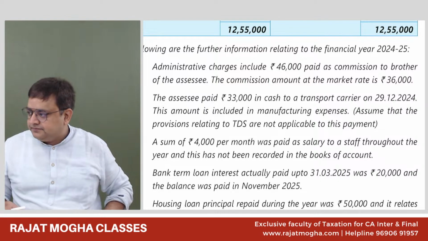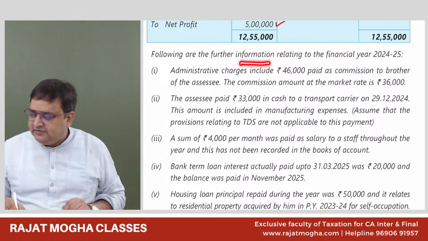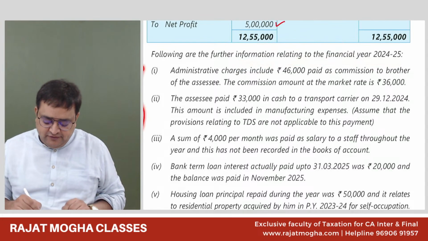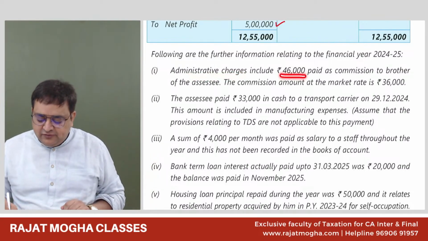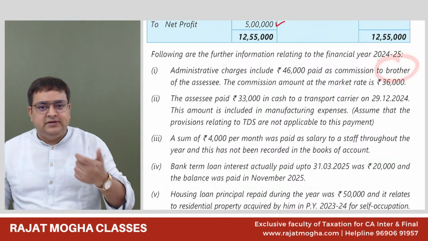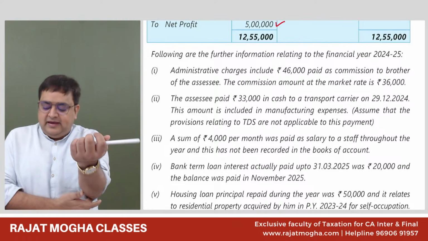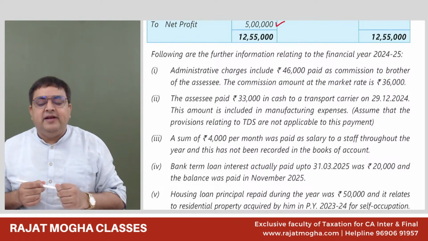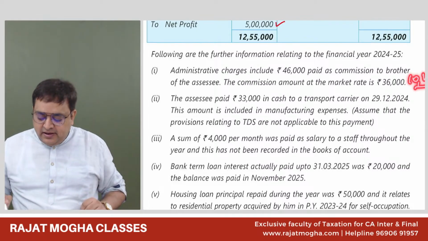Following are the further information relating to the financial year 24-25. Admin charges include 46,000 paid as commission to brother. The commission amount at the market rate is 36,000. Brother, first of all, tell me, is brother a related person as per PGBP or not? Yes, sir. And are you paying more than the fair market value? Yes, sir. So how much? 10,000 should be disallowed. Add it back.